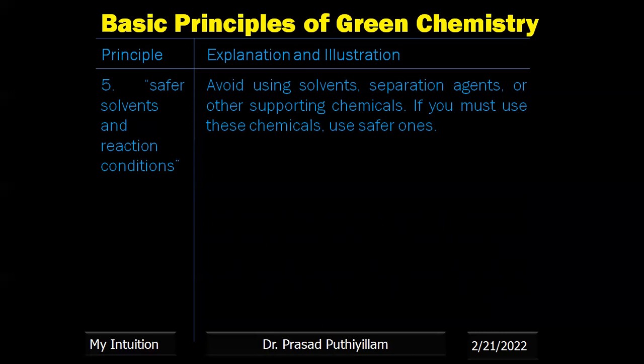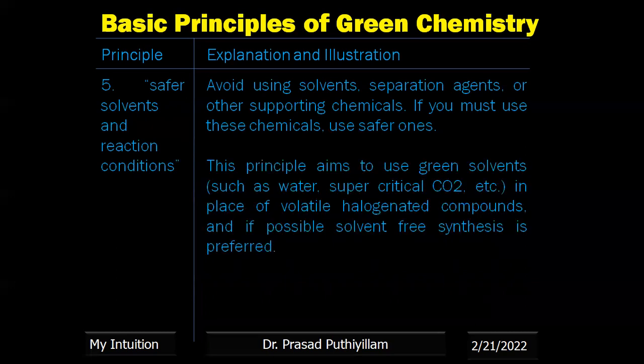that is where we cannot reuse it, or easily it is thrown into the environment. So wherever possible, avoid it, or if you are using it, we have to handle it properly so that it should not pollute the environment.